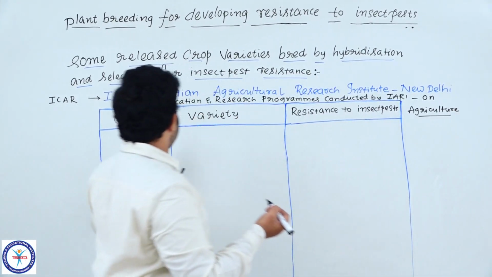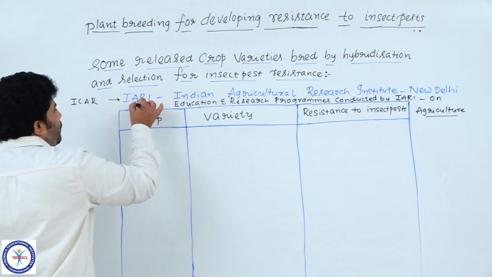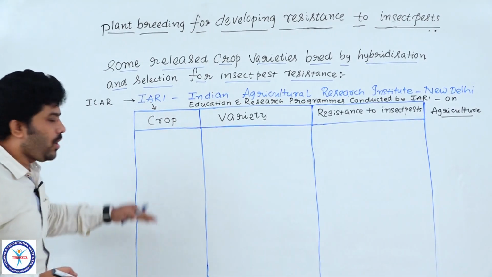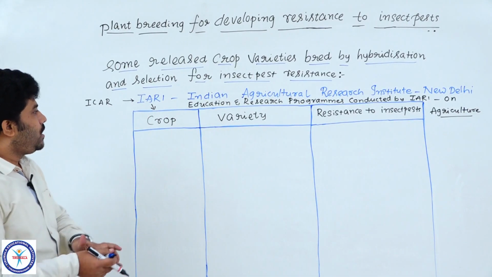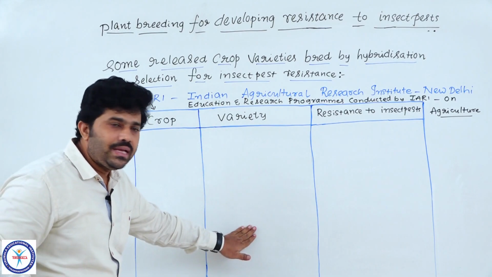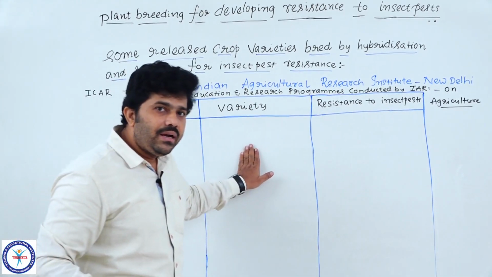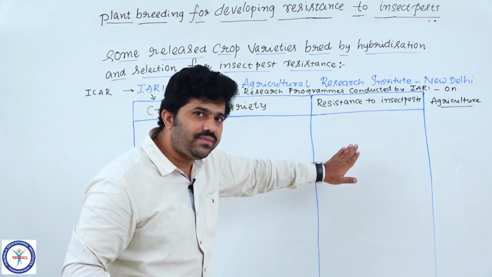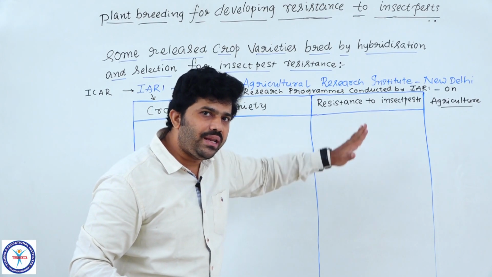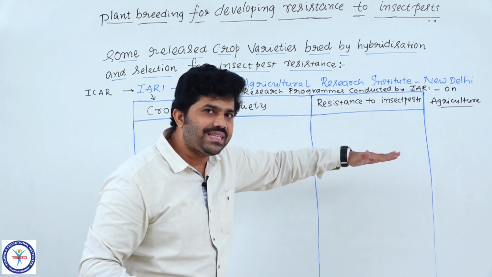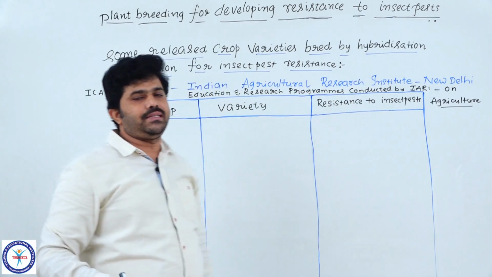Understand? So IARI also provides varieties in different crops, those varieties as new cultivars. These new cultivars have a particular desirable trait or character, which is resistance to insect pests. Understood?